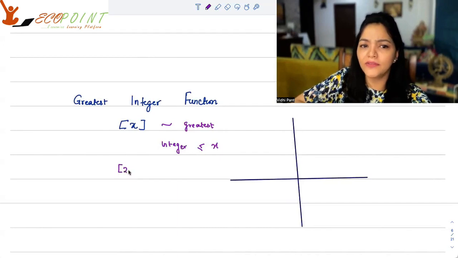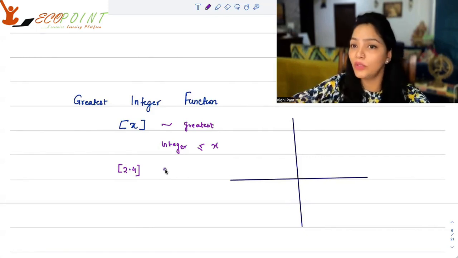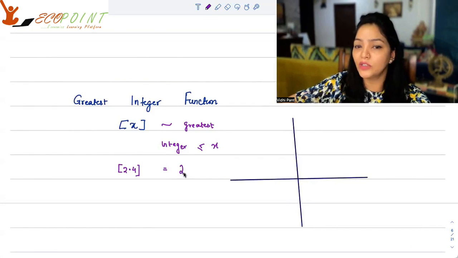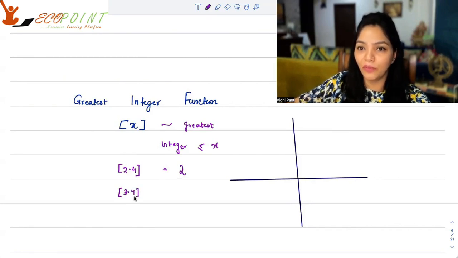So if I have, say, 2.4 inside this bracket, what will come out is the greatest integer less than or equal to 2.4, and that integer is 2. If I try to find out this bracket for the value 3.4, it will be 3.